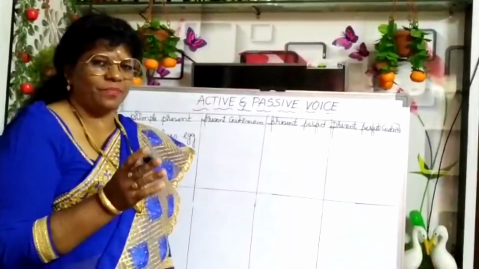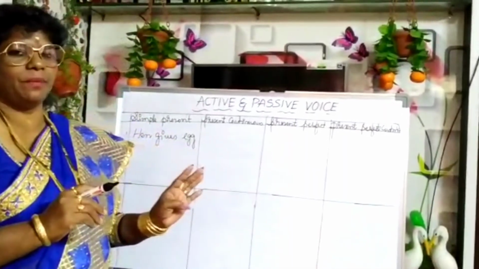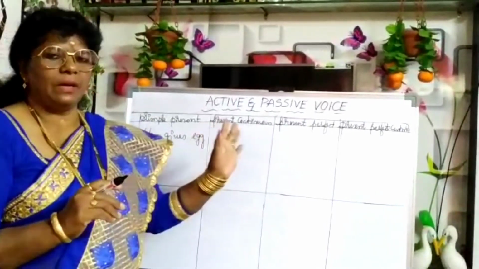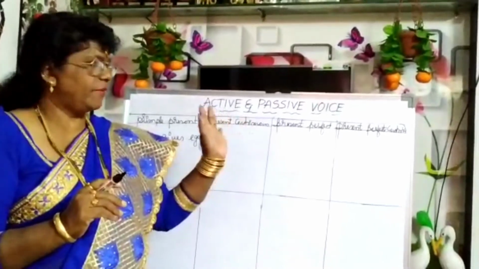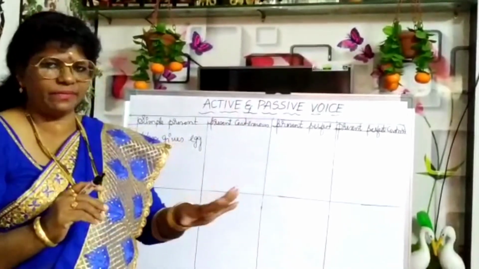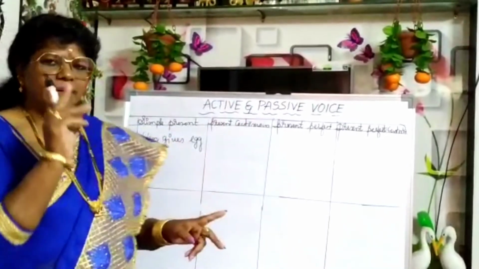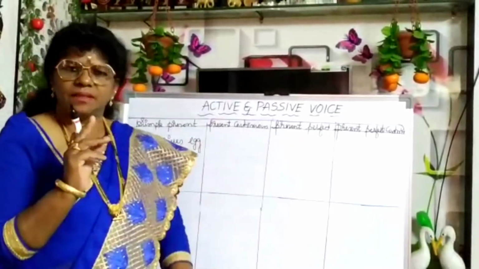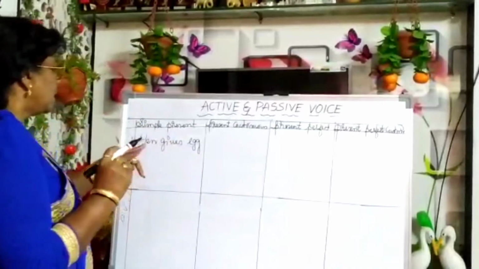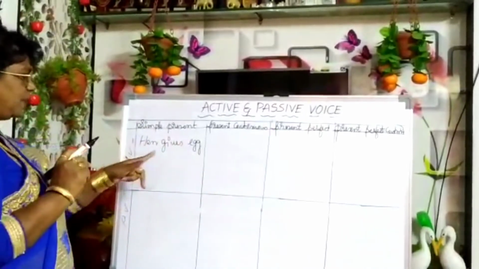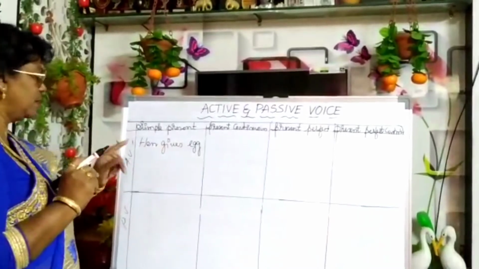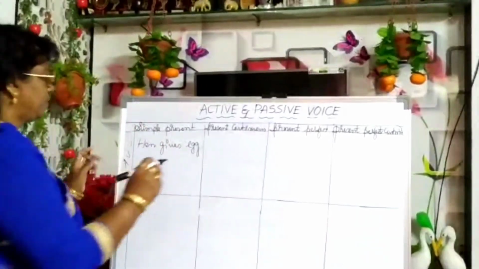Okay, it's fine. We have completed simple present, present continuous, present perfect, and how to change from active to passive. Now with a single sentence, how I will fill up all the columns, you just see. Hen gives egg. Why do we use gives? Because third person singular.